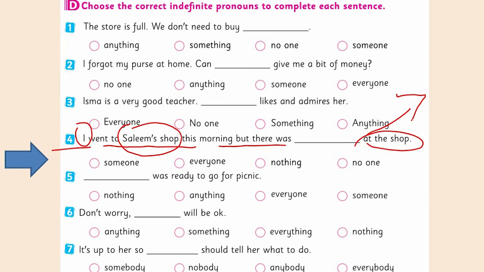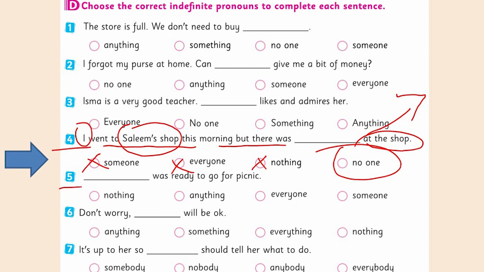Here the preposition is used for the people here. Always remember that. Yes, no one at the shop. Someone and everyone and nothing will be inappropriate options for this.